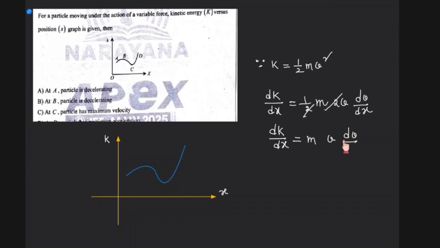This m into dv by dx seems like something we have seen somewhere, that is the acceleration formula from kinematics. Therefore you could say dK by dx is equal to m into a, right? So the slope of this, dK by dx, will give you the force.